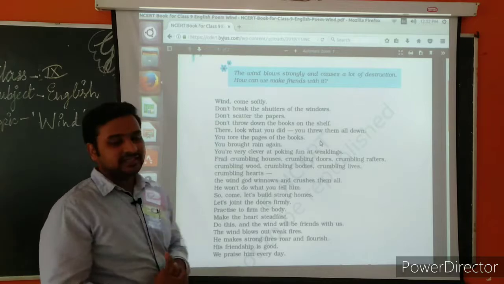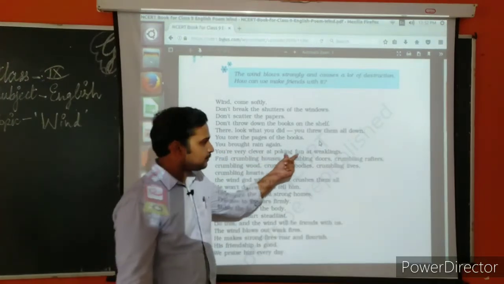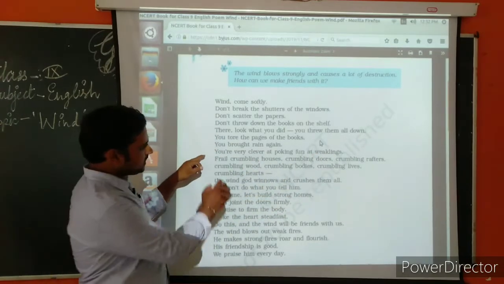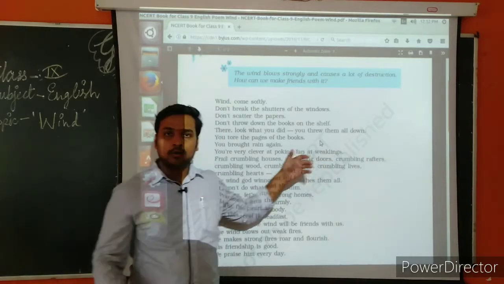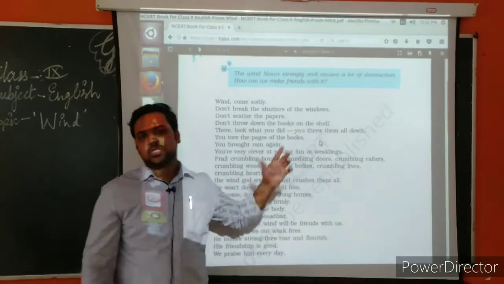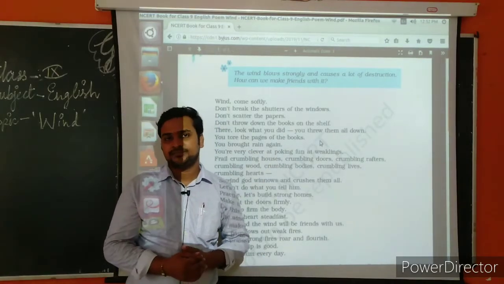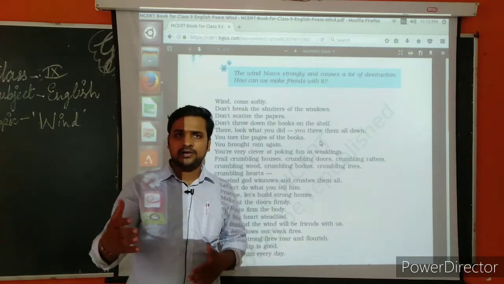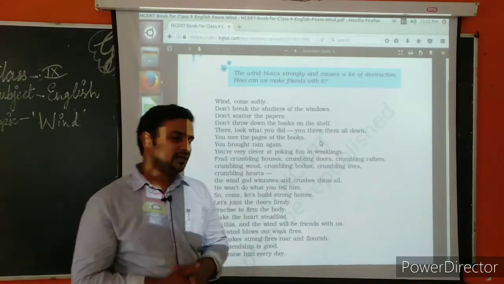Now the second poetic device in this poem is in the line, "You are very clever at poking fun at weaklings." If you see this line, you can clearly observe that personification has been used here. Personification is a type of poetic device which is used for non-living beings but reflects towards living beings.